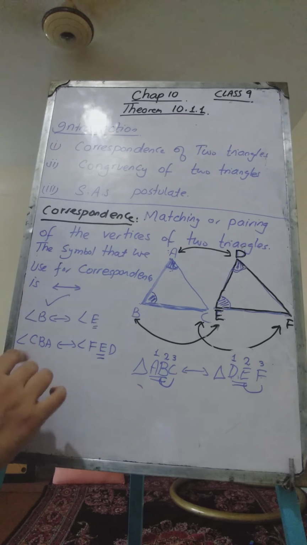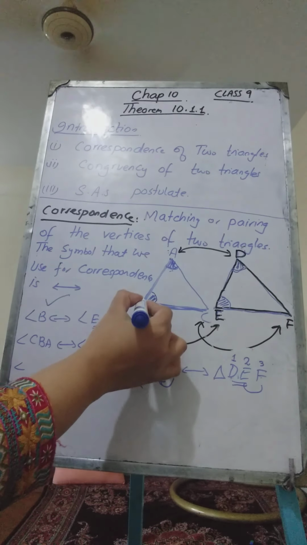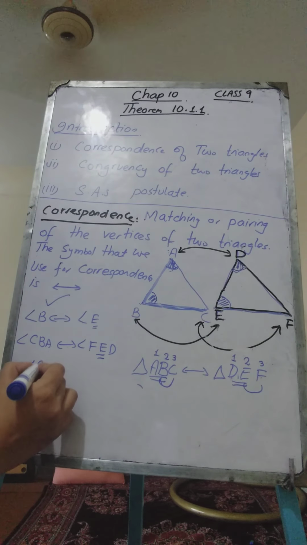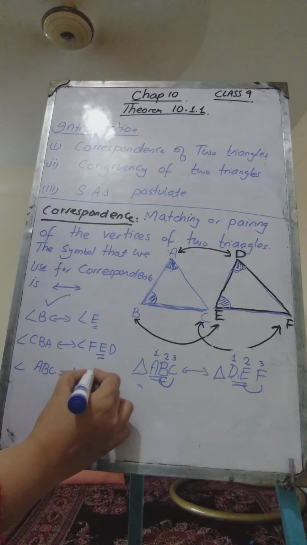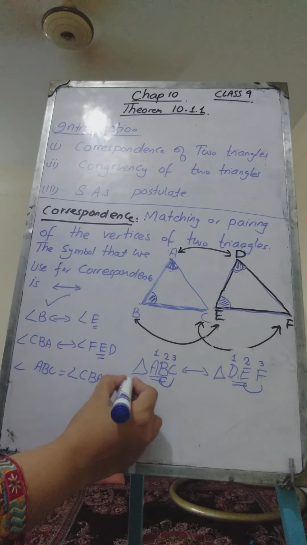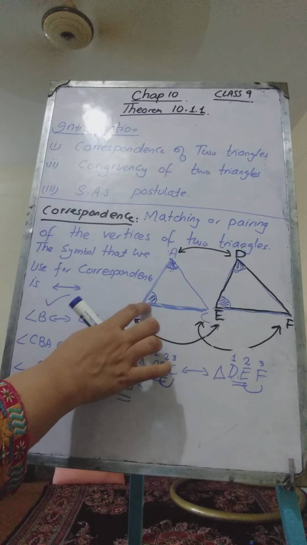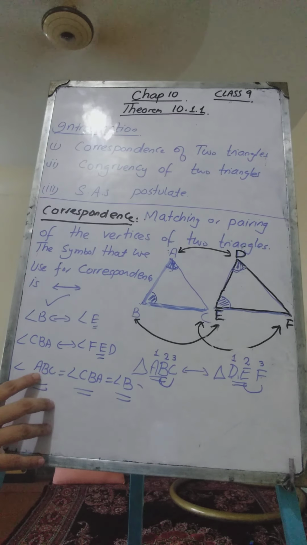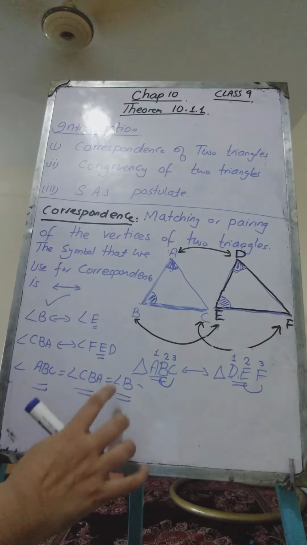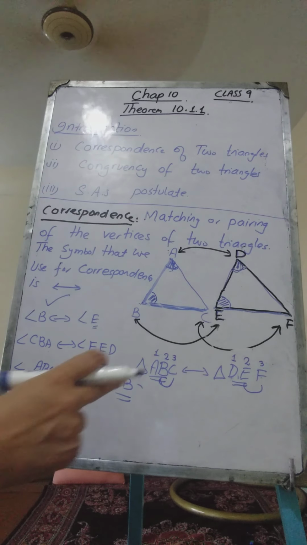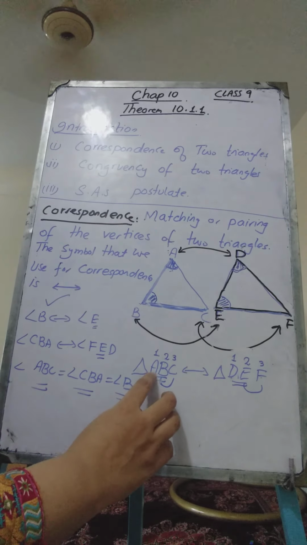Okay, angle B, angle CBA, and we can also write it as angle ABC. Angle ABC, angle CBA, and angle B. They mean the same angle. Okay, these are the three different names for this same angle. So we will sometimes write it as angle ABC. We can also write it as angle CBA, and we can also write this angle as angle B. It's your choice.